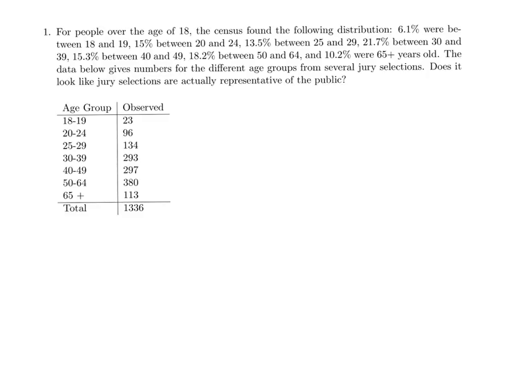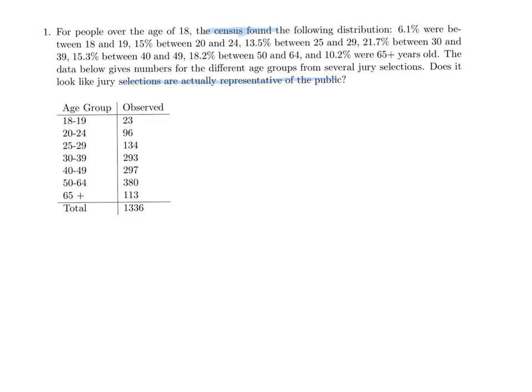So in this example, we're going to be looking at jury selection and asking, well, do juries actually represent the public? Because that's kind of the point of a trial by jury, to be tried by your peers. Important things to realize in this problem is, once again, we're looking to see, are they actually representing the public? And to test this, we're going to be comparing our data to census data.